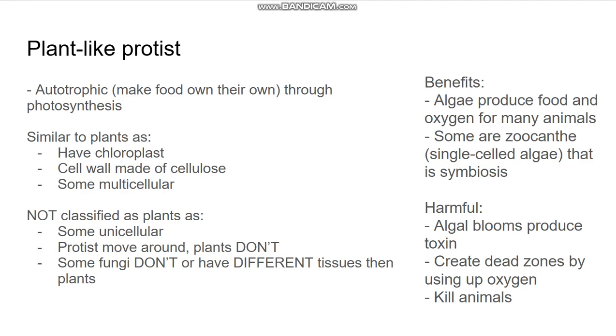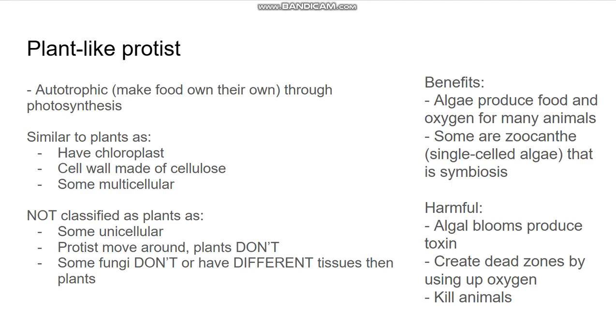But they're not classified as plants because plant-like protists can be unicellular, and they move around to get photosynthesis while plants don't. Also, plant-like protists lack tissues, unlike plants.